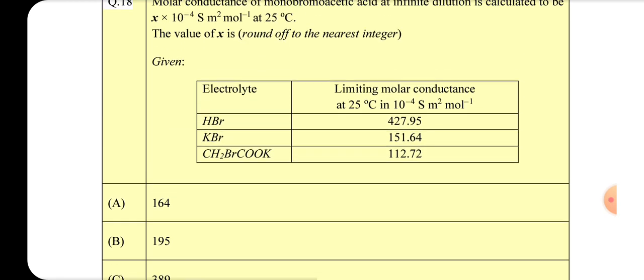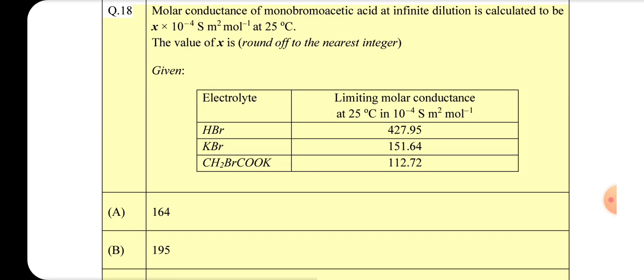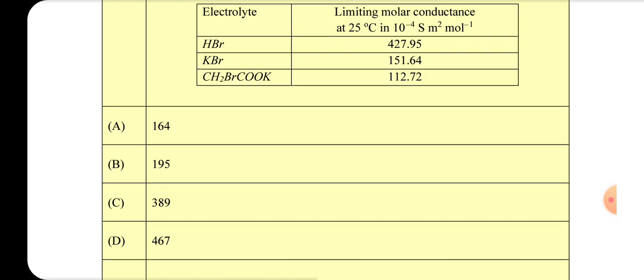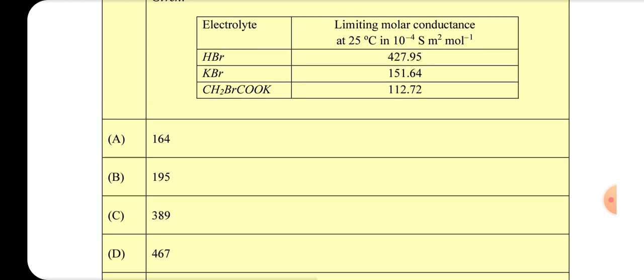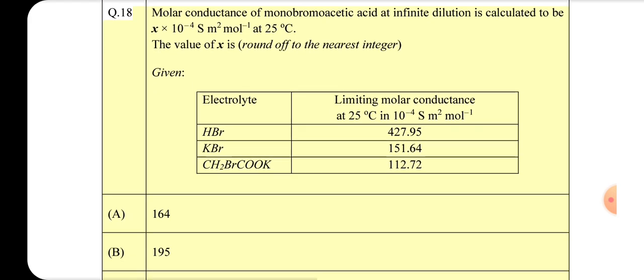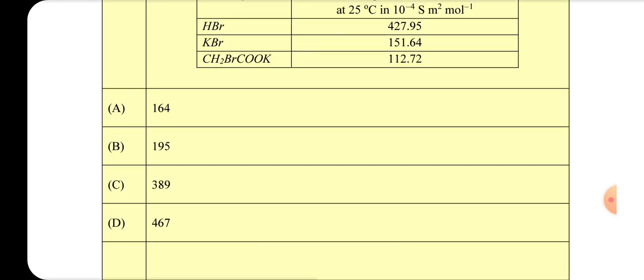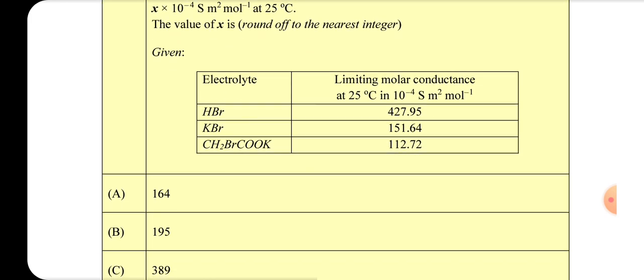Molar conductance of monobromoacetic acid at infinite dilution is calculated to be x times 10^4 S m2 mol^-1 at 25 degrees Celsius. The value of x, rounded off to the nearest integer, is: Given electrolyte limiting molar conductance at 25 degrees Celsius in 10^4 S m2 mol^-1: HBr 427.95, KBr 151.64, CH2BrCOOK 112.72. A. 164, B. 195, C. 389, D. 467.